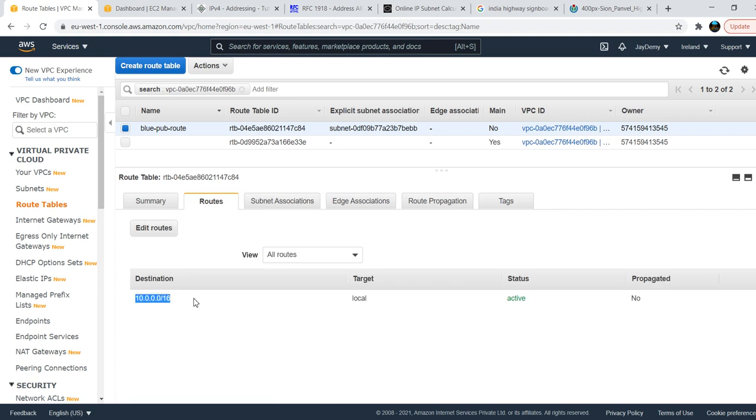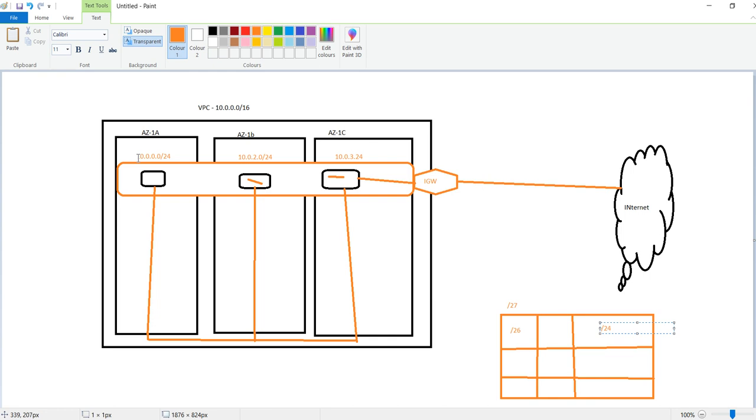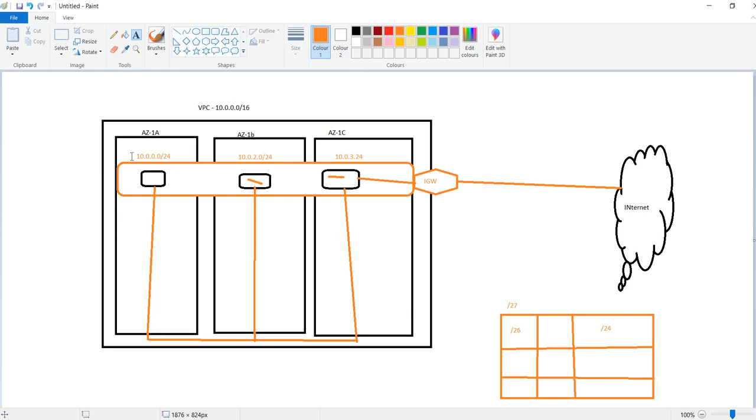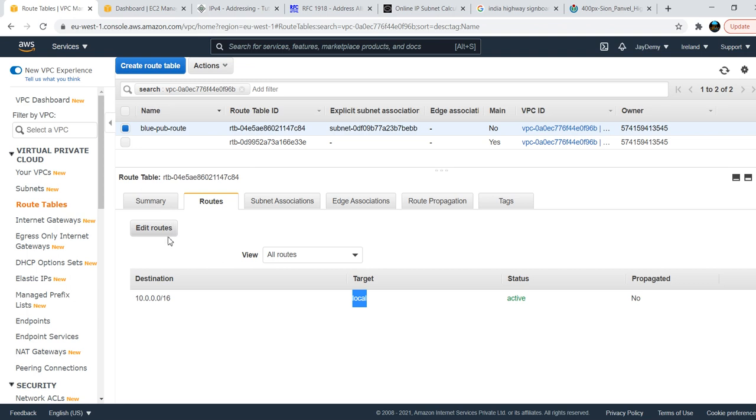I have saved this one, and I didn't give any routes. As I mentioned, a local route is created by default for routing tables also. No need to establish any communication. Local means we are telling my machine: whatever the IP address starting with 10.0, if it is communicating from here to here, then assume this is local. You just allow it, you don't need to do any configuration. If the IP address is other than 10.0, then we need to allow the communication here.